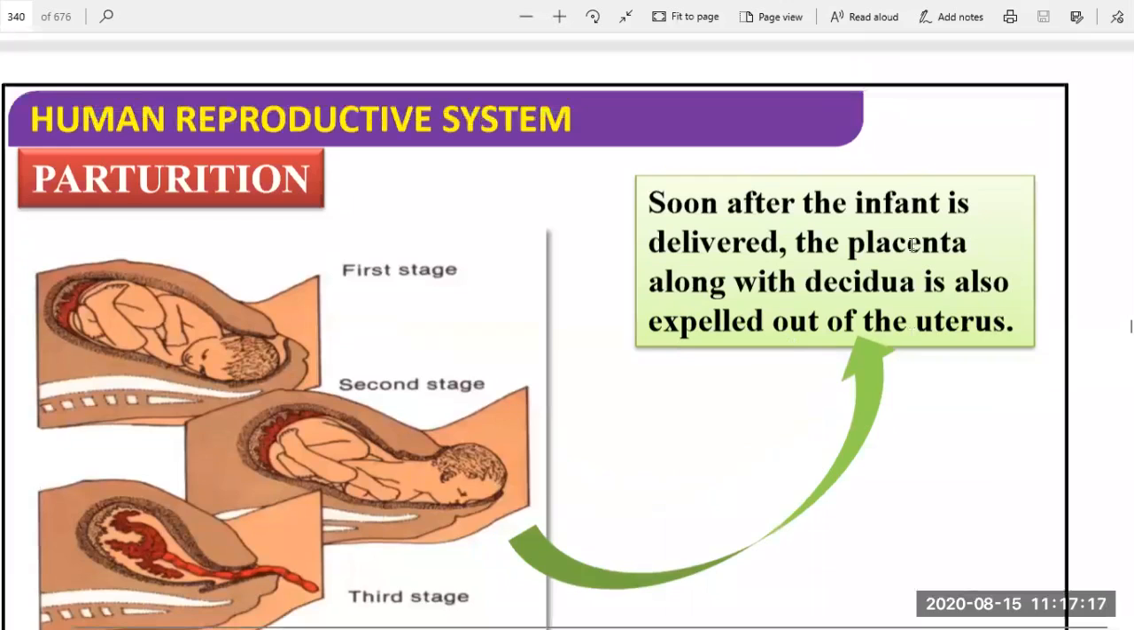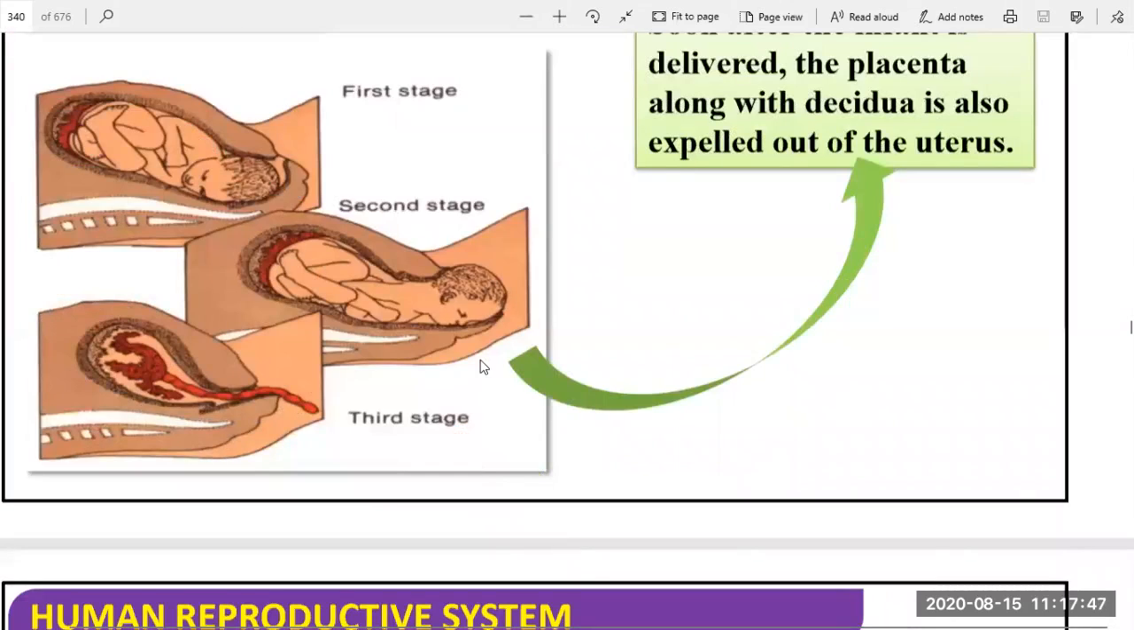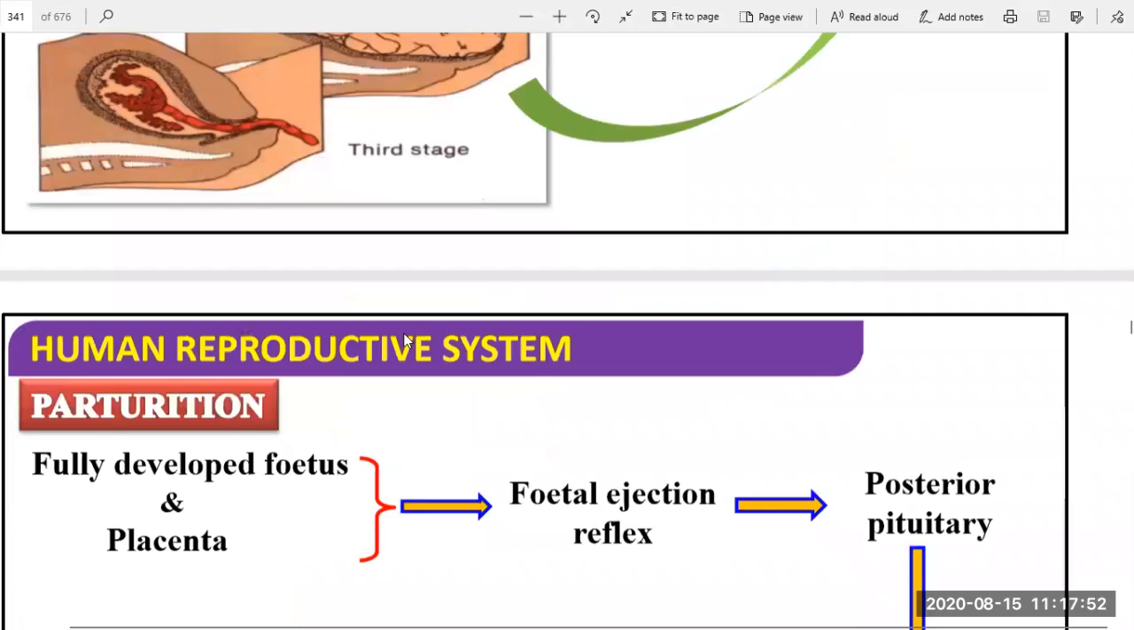Soon after the infant is delivered, the placenta along with the decidua is expelled out of the uterus. Decidua, this is the first stage. In the first stage, it comes towards the body near the canals, and then in the second stage it will come out. The head comes out first, and then in the third stage it will be born. Okay, so like this.